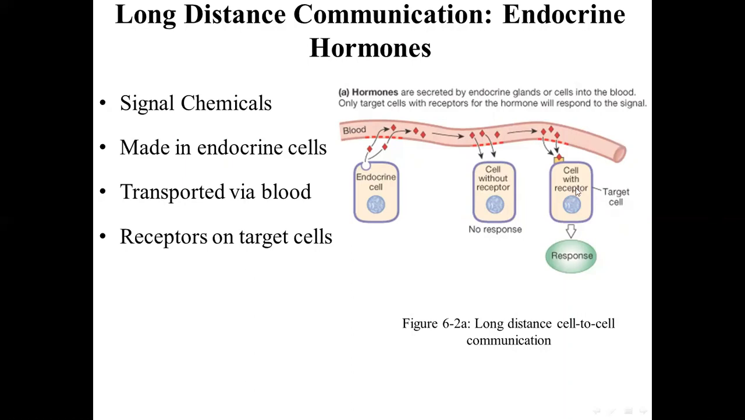So hormones are secreted by endocrine glands or cells into the bloodstream, and then only the cells with the receptors will respond to the signal. So these are chemical signals made in the endocrine cells, transported via blood, and they target the cells with the receptor, and the cells will respond. So this is a long distance cell-to-cell communication. So the endocrine system refers to the cells and tissues that release hormones into the blood.